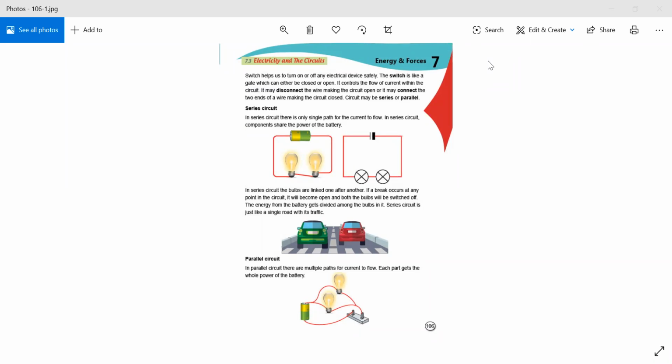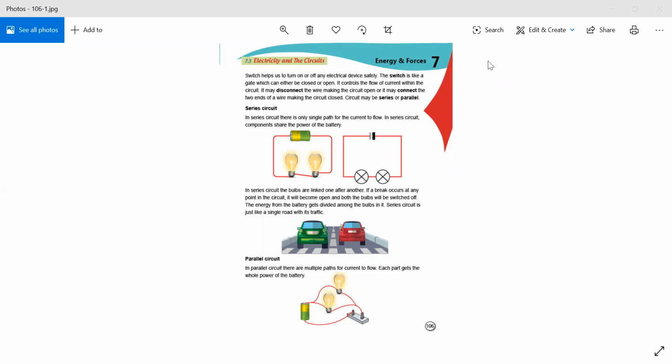Beta, what is a series circuit? Whenever two or more bulbs are joined together, they are linked together one after another. They are not just two, we can use 3 or 4 or 5, as many as we need, okay?